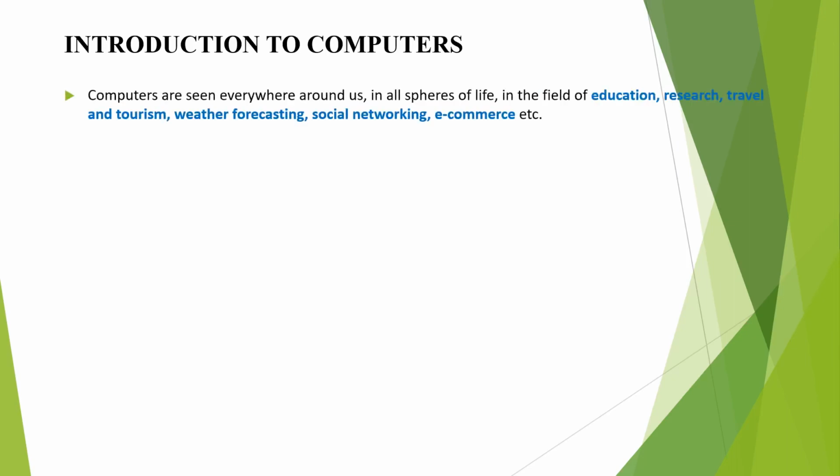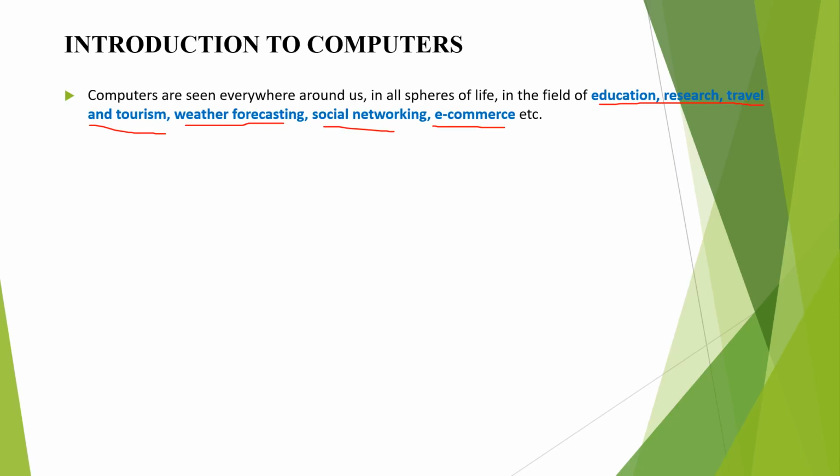Our first point is that computers are seen everywhere around us, isn't it? Each and every place contains a computer. In all spheres of life, without a computer, we can't do anything. So in the education field, research, travel, tourism, weather forecasting, social networking, e-commerce, etc. Not only in these fields; we have already discussed a lot of fields. With a diagrammatic representation, I will explain the characteristics of the computer and the use of the computer.